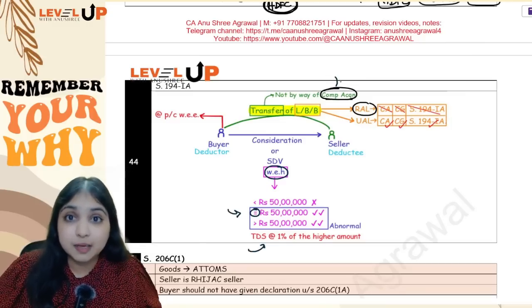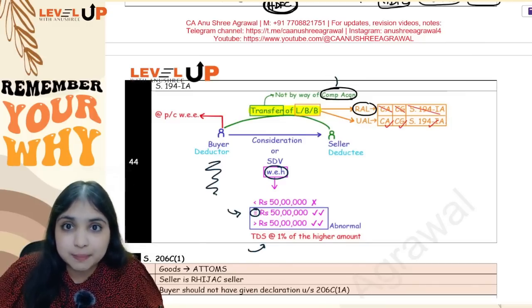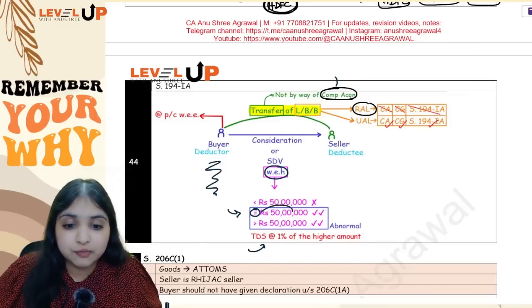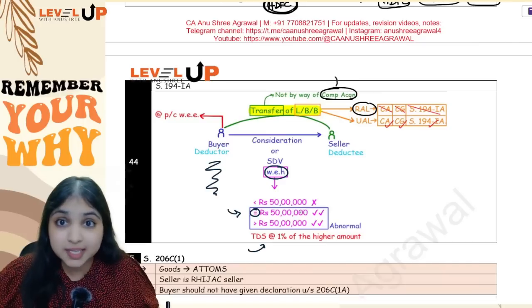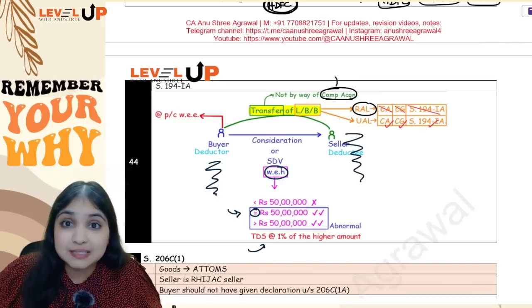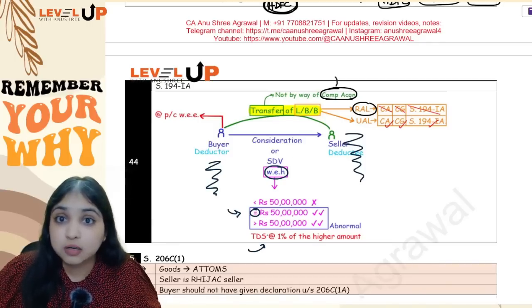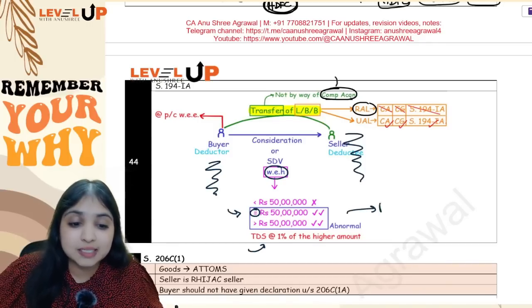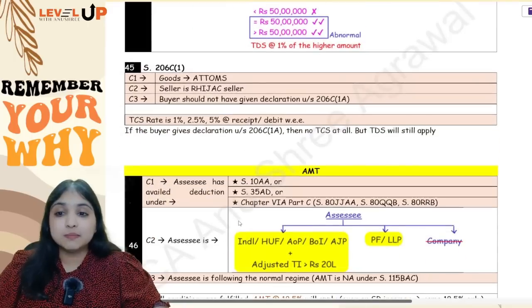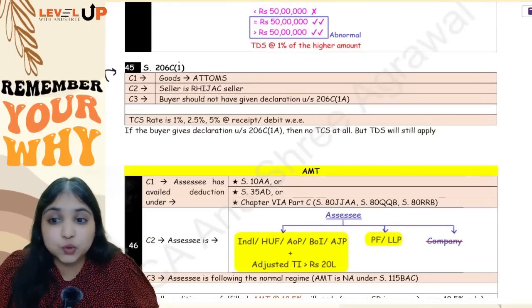Point number 4: in case there are multiple buyers, will you look at the 50 lakh limit per buyer? The answer is no. If there are multiple sellers, like joint sellers, will you apply the 50 lakh limit per seller? No. The 50 lakh limit is per property. Then comes your 45th adjustment regarding section 206C(1).